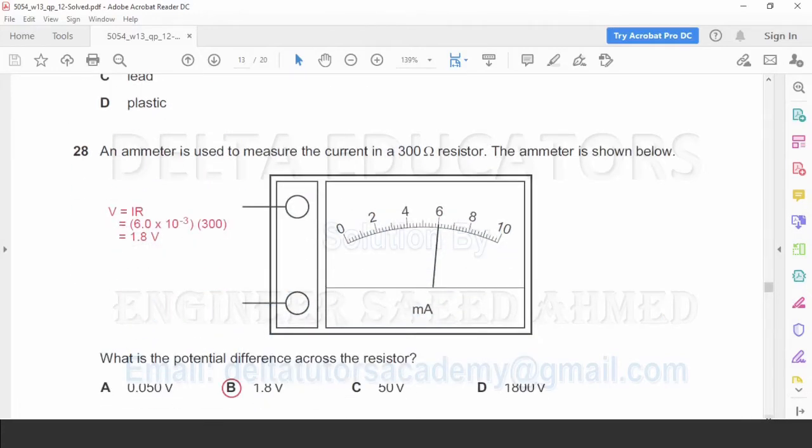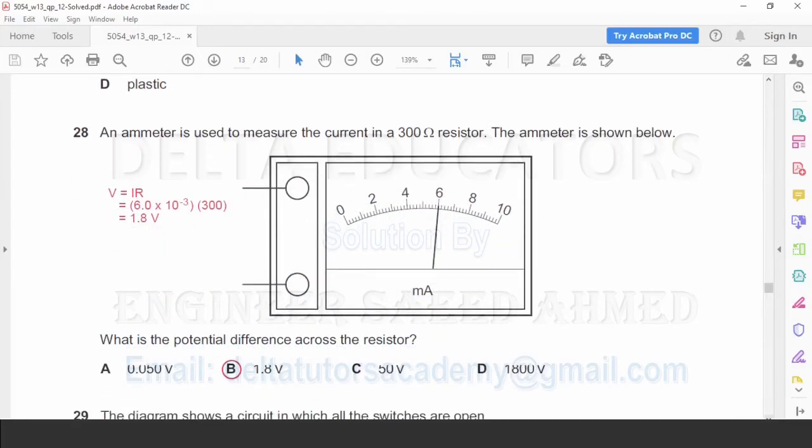Question number 28. An ammeter is used to measure the current in a 300 ohm resistor. The ammeter is shown below. What is the potential difference across the resistor? According to Ohm's law, V = IR, where V is voltage, I is current and R is resistance. Now here resistance is given 300. The value of I, the value of current, we will get from this ammeter. In the ammeter we have a reading of 6 milliampere. Here this current we have to consider in ampere. Here the current is in milliampere.